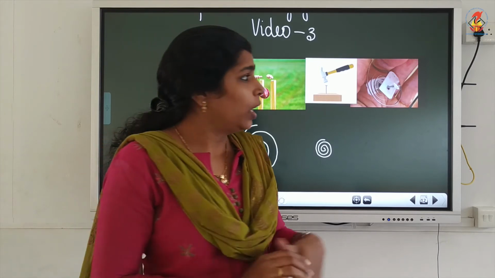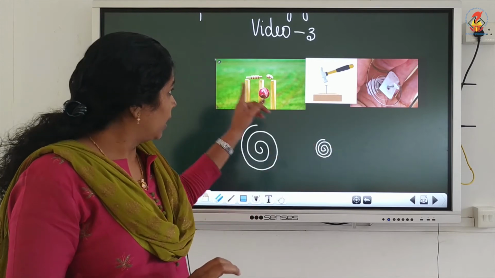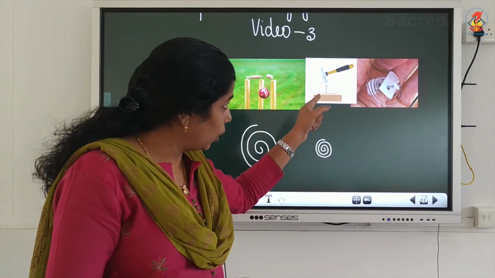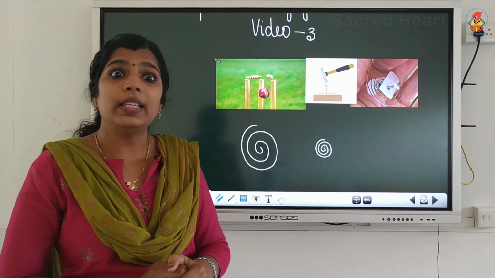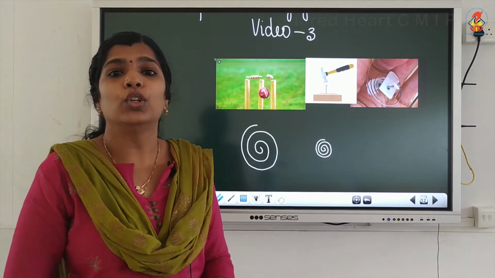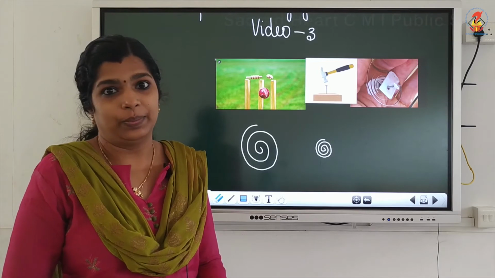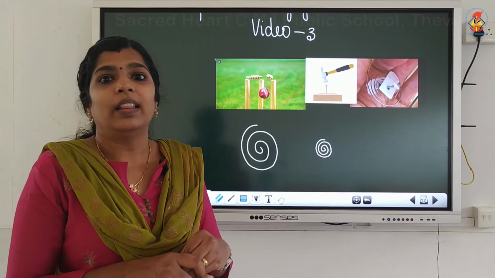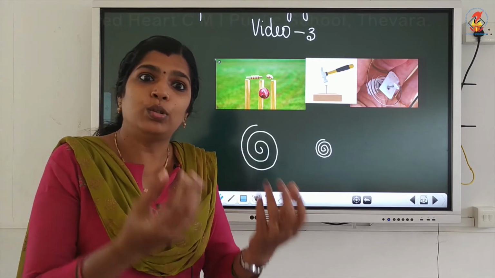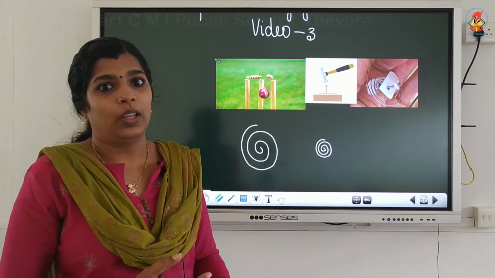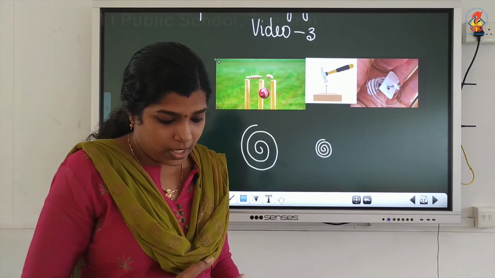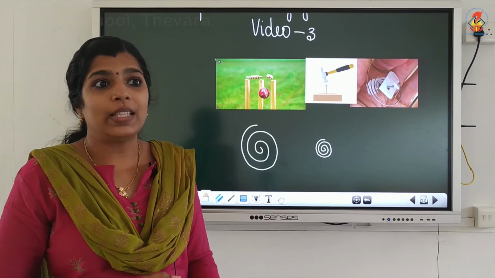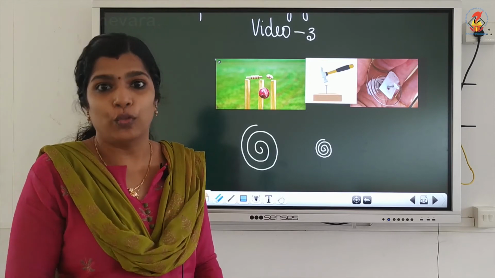In all these cases, that cricket ball, that hammer and that coil have a capacity to do work, or some energy is there that can be used to do some work. So, energy means its capacity to do work, or its ability to do work.